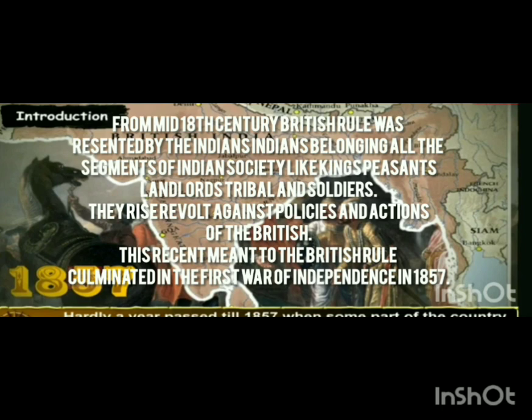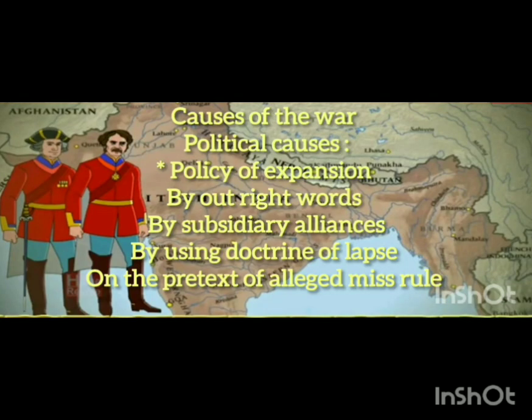Most commonly it is also called the uprising of 1857, and the British called it the Sepoy Mutiny. The title First War of Independence 1857 was given by V.D. Savarkar. This is one of the major events in our history, held in the 19th century. Now we are going to discuss the causes of the first war of independence.